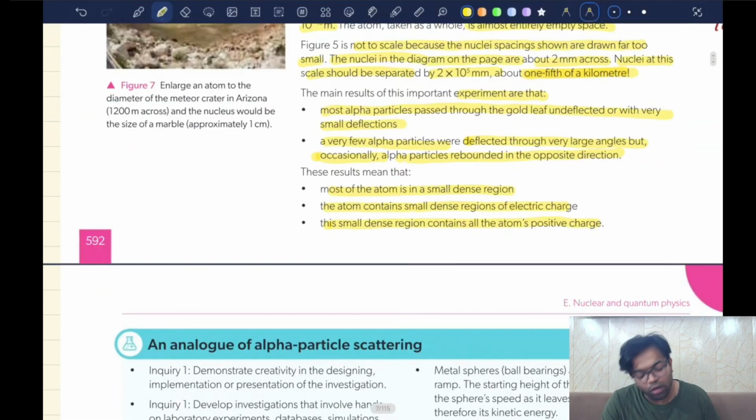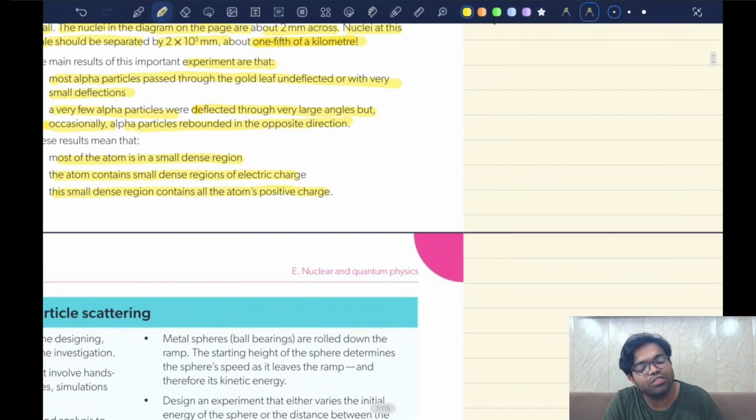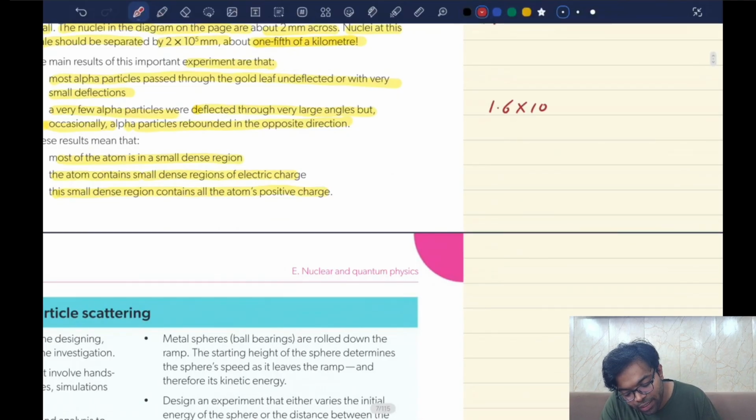What about the mass? You can also say that almost the entirety of the mass of an atom lies inside the nucleus. We know that the mass of a proton is 1.6 into 10 to the power minus 27 kg, similar to that of a neutron, whereas the mass of an electron is 9.1 into 10 to the power minus 31 kg.